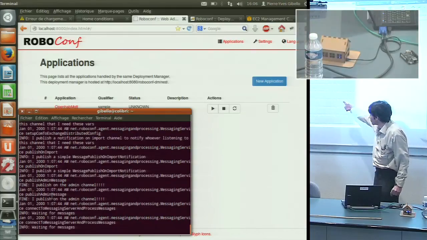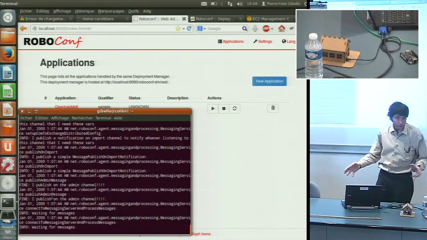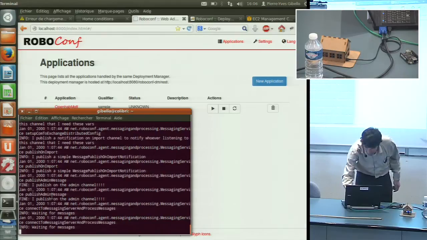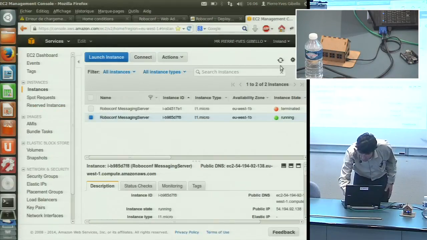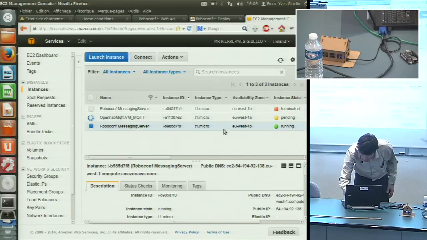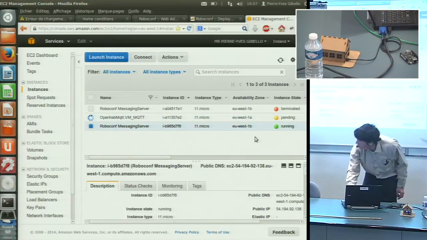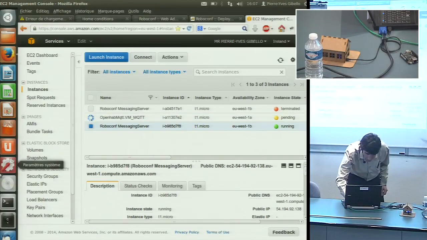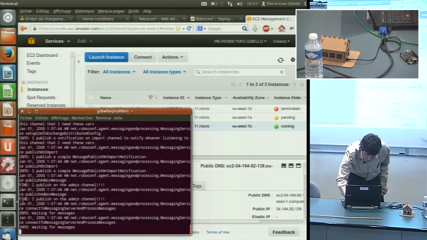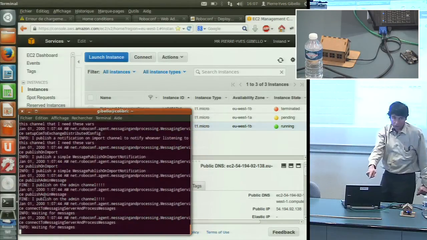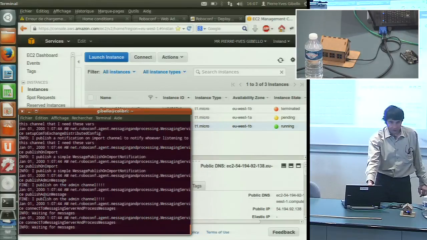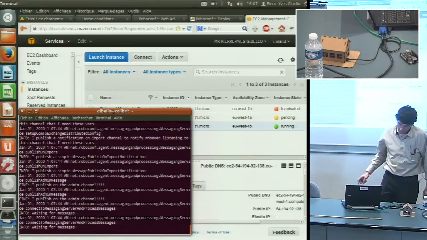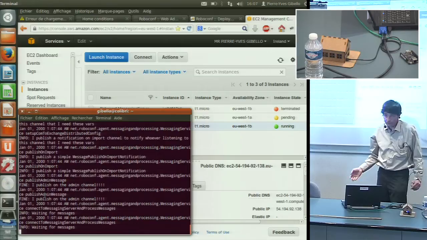So I should see the data on the card. The agent receives the part of the application that concerns it. I should also start an EC2 instance to host the MQTT queue, the MQTT server. Now it's starting, pending, you see it. When it gets up, I should receive the data with the IP address on the card here, so that I can configure and start the OpenHAB server.